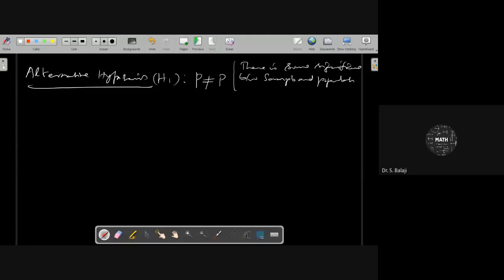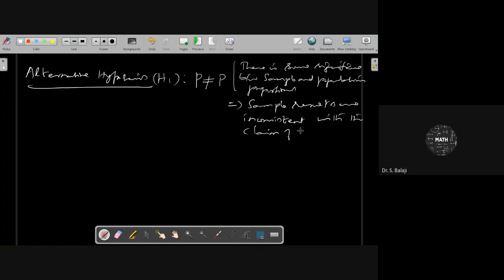The implicit meaning is that the sample results are inconsistent with the claim of the salesman. This is the implicit meaning for this alternative hypothesis H1.